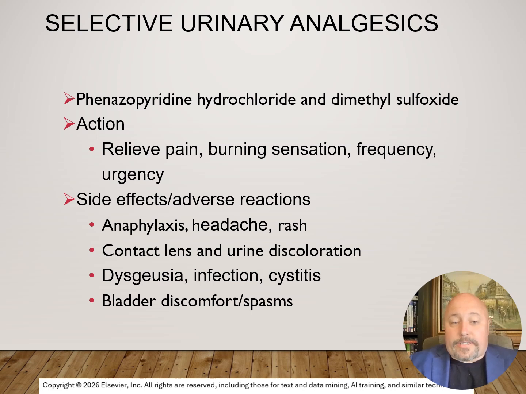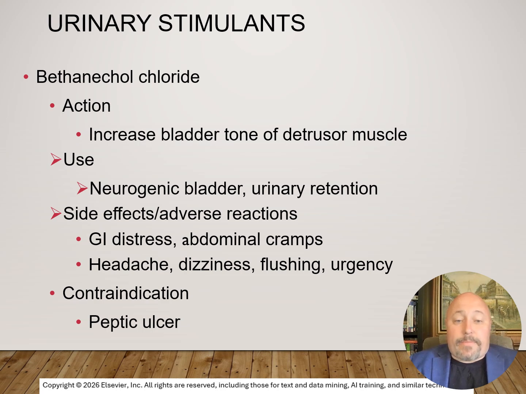Selective urinary analgesics. These are used to relieve pain, burning sensation, and frequency. Side effects would include anaphylaxis, headache, rash, contact lens and urine discoloration, as well as bladder discomfort and spasms. Urinary stimulants: bethanechol, another drug we've previously spoken about, works to increase bladder tone and detrusor muscles. It is used in the case of things like neurogenic bladder as well as urinary retention. It has side effects ranging from GI distress, abdominal cramps, headache, dizziness, flushing, and is contraindicated in the case of peptic ulcers.